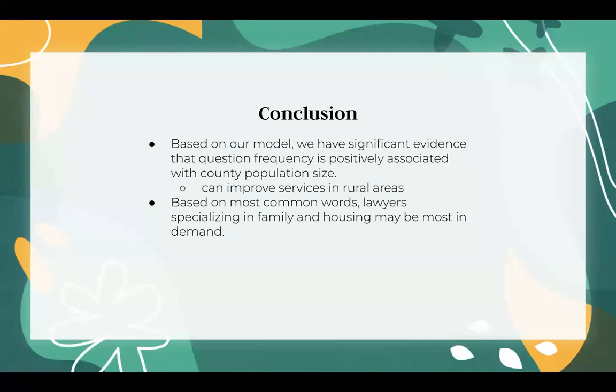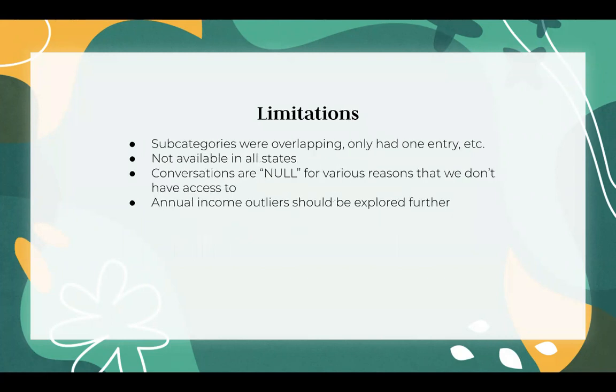So in conclusion, based on our model, we have significant evidence that question frequency is positively associated with county population size. So the ABA can improve services in rural areas. And based on our common word analysis, lawyers specializing in family and housing law may be most in demand.